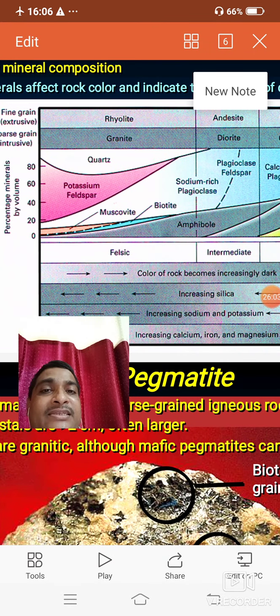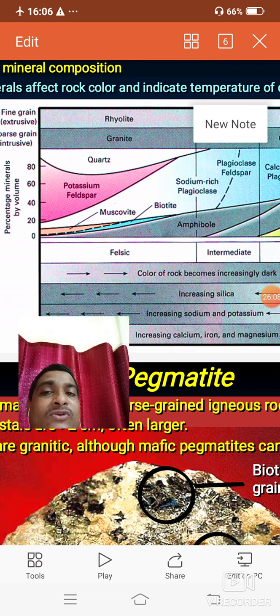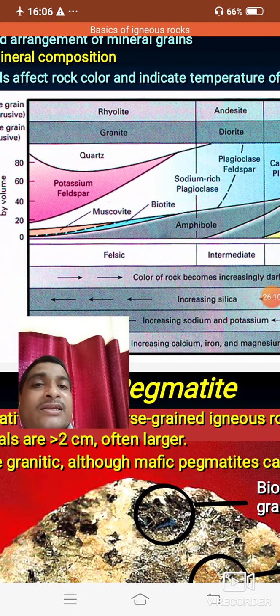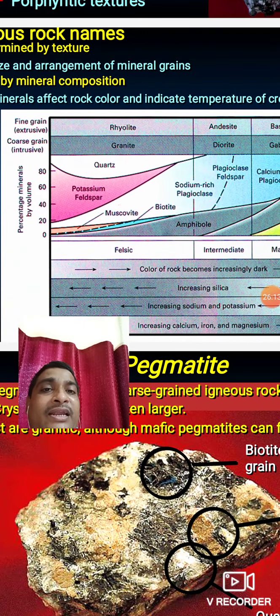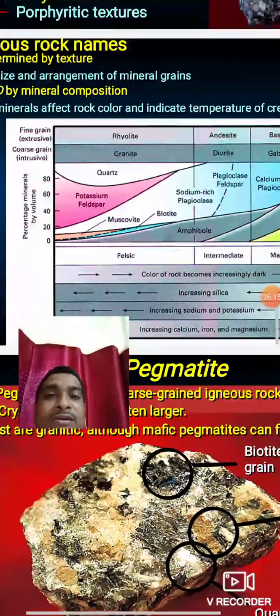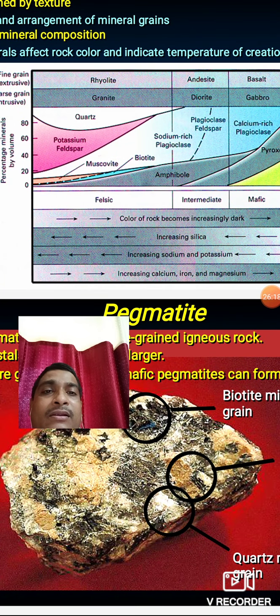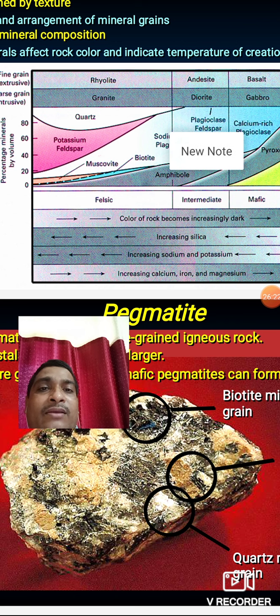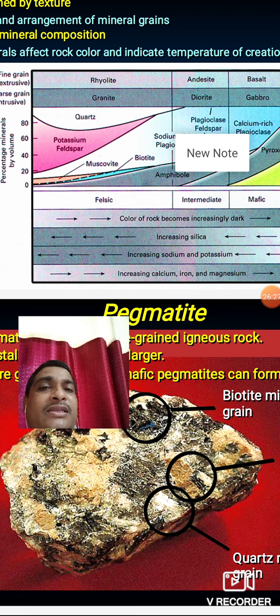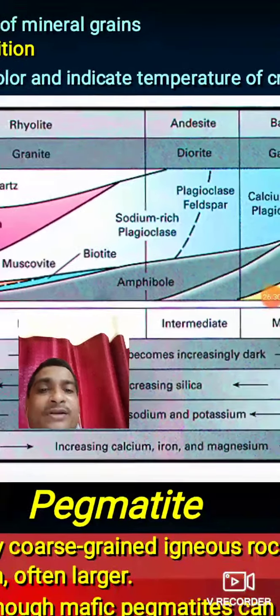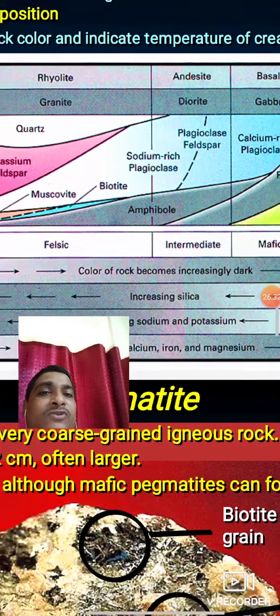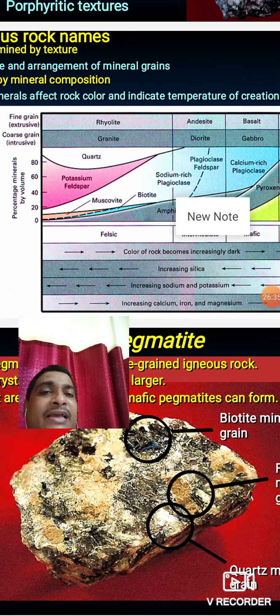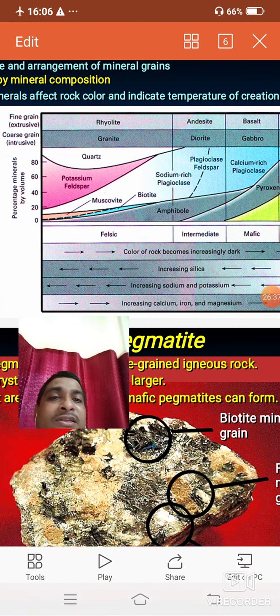Then another, andesite. Andesite is a product of fine grain igneous rocks, and diorite is a product of coarse grain igneous rocks. It is intrusive. Diorite and granite are formed below the subsurface, and rhyolite and andesite form mountains above the surface. The chemical and mineralogical composition of diorite and andesite is the same: plagioclase feldspar, amphibole, but morphologically very different. And it is called an intermediate type of igneous rock because the silica percentage is neither higher nor lower. It is called an intermediate type of rock.